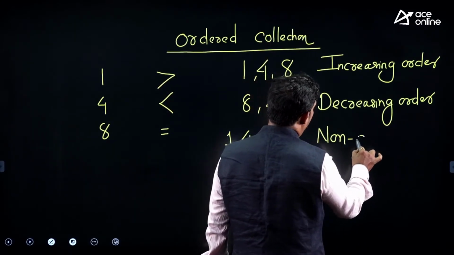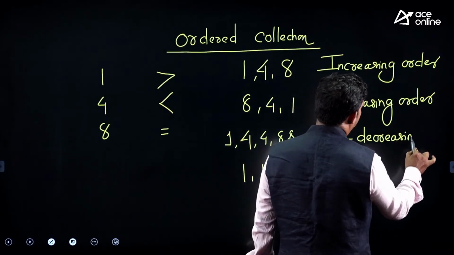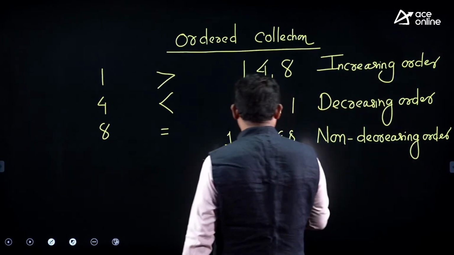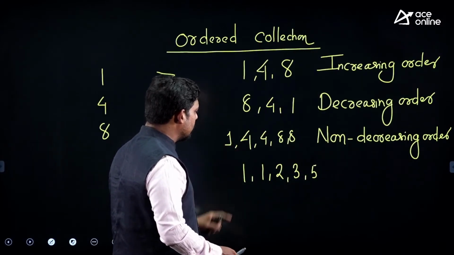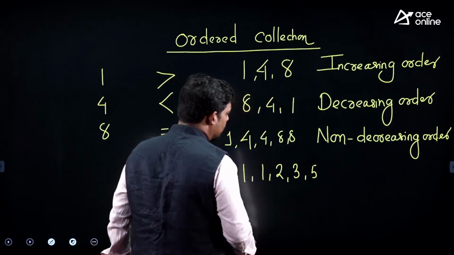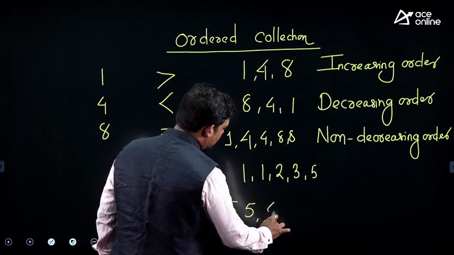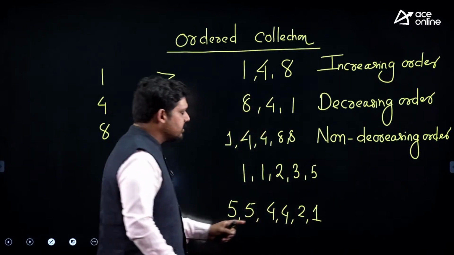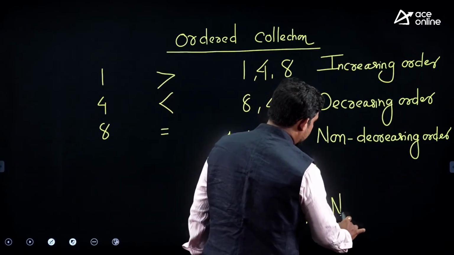This ordering is called a non-decreasing order. This is also a non-decreasing order: 1, 1, 2, 3, 5. And suppose I take 5, 5, 4, 4, 2 and 1. Is this a decreasing order? No, this is a non-increasing order.